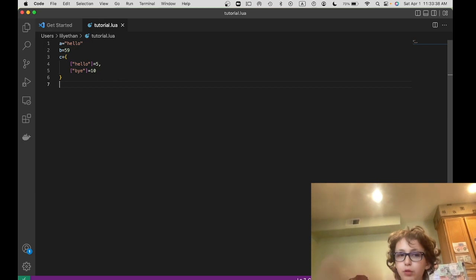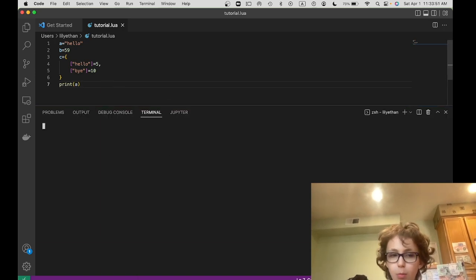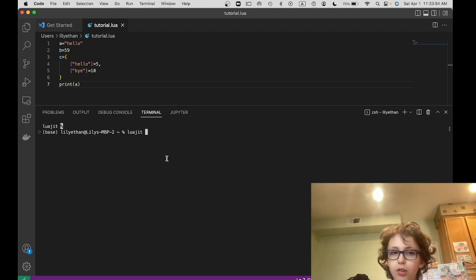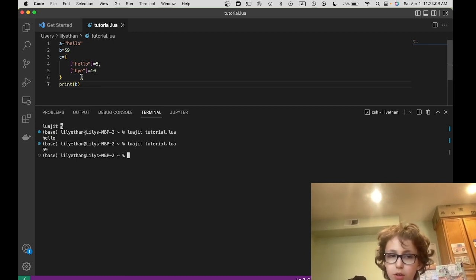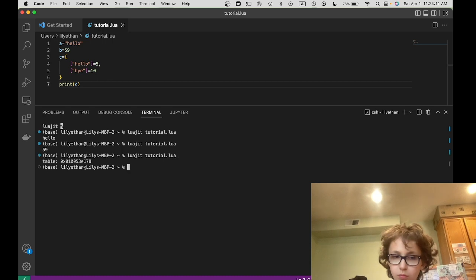Now if you actually want to display this information, you've got to somehow display it. And to do that, we use the print function. When you do print, you can print something out, and then let's say we wanted to run that. So I'm going to type in LuaJIT, and then tutorial.lua, and there we go. We have something printed. Let's say I wanted to print B, I could type in that same thing, 5. Let's say I wanted to print C. Well, that shows the memory location, but you know what I mean.